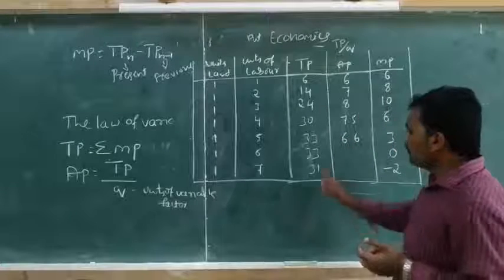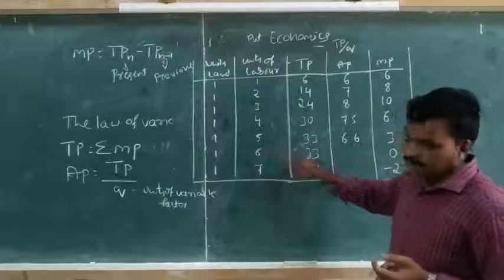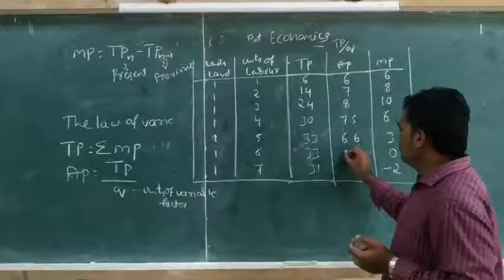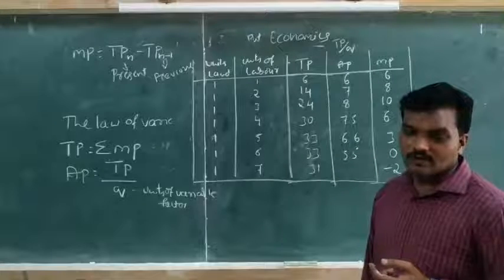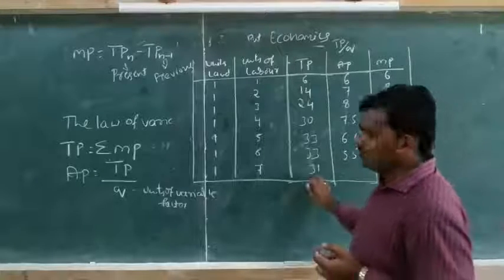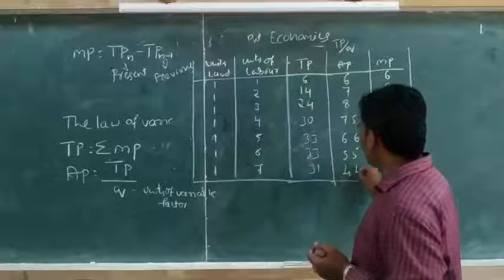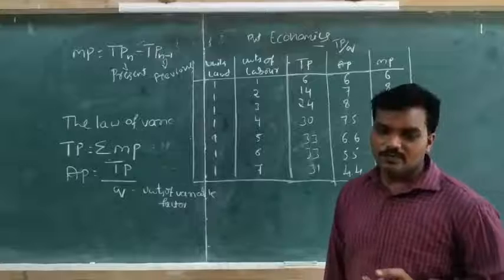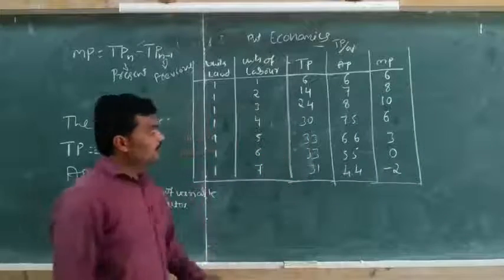Then 33 divided by 6, that is 5.5. Then last, 31 divided by 7 is 4.4. Observe here.